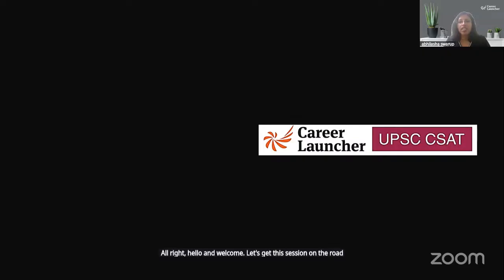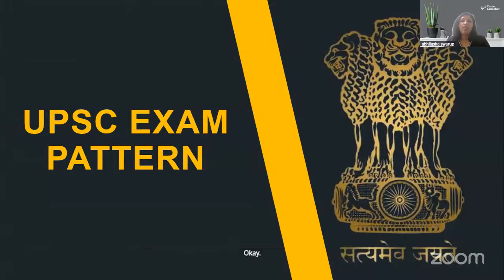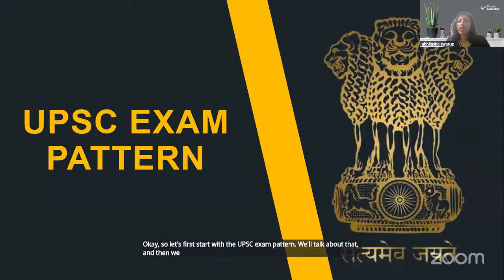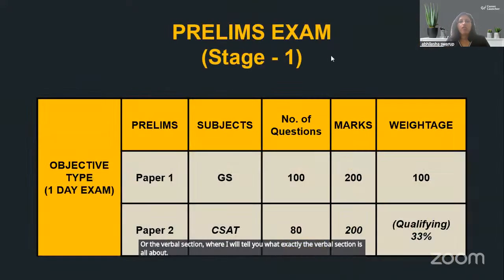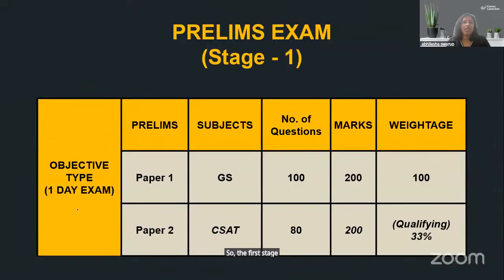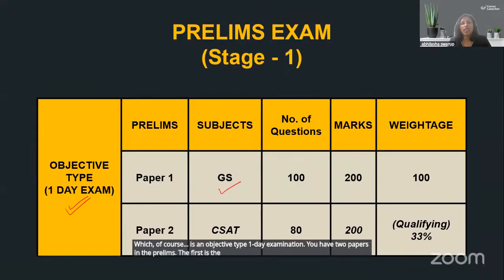Let's start with the UPSC exam pattern. We'll talk about that and then we'll come to English or the verbal section, where I will tell you what exactly the verbal section is all about. The first stage of UPSC is the prelims or the preliminary examination, which is an objective type, 1 day examination. You have two papers in the prelims. The first is the general studies and the second is the CSAT test.